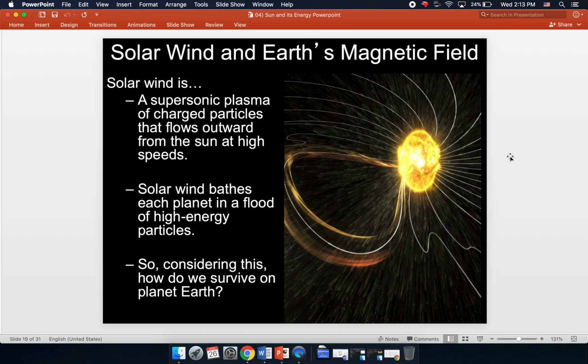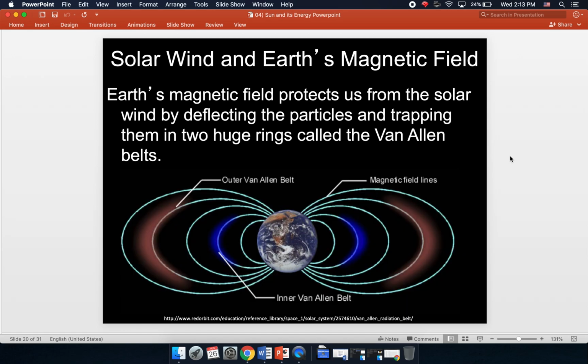Furthermore, the sun emits what we call a solar wind. This is a supersonic plasma of charged particles that flows outward from the sun at high speeds, and it bathes every planet and everything that it comes in contact with in these high energy particles. So considering this, how do we survive on planet Earth? Why are we not getting burned up by this extreme form of energy that's washing over us? The answer to that is Earth's magnetic field.